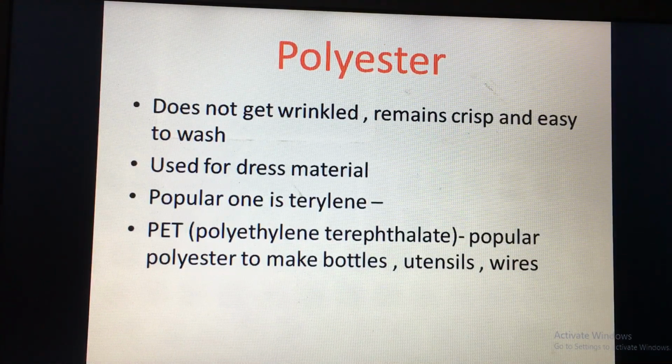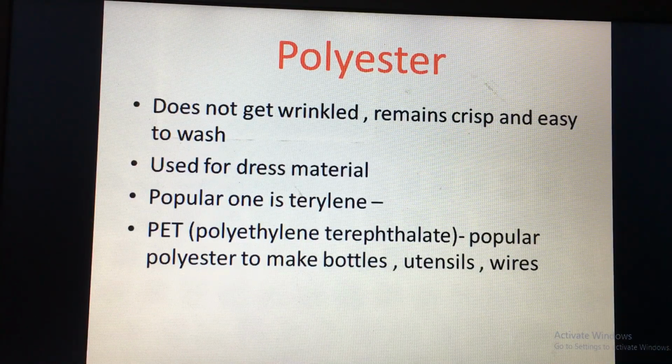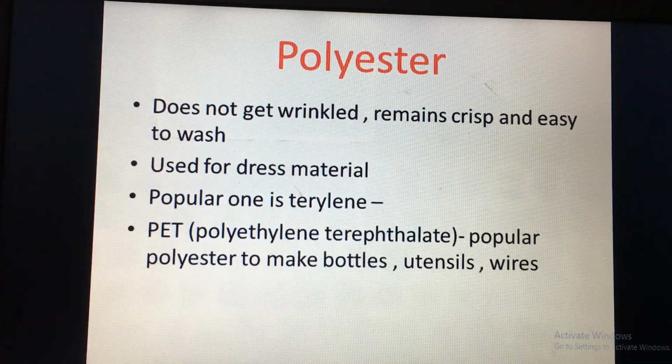As the name suggests, polycot means polyester plus cotton, and polywool means polyester plus wool. And then you have terrycot, that means terylene plus cotton. So these combine different materials to make dress materials. It does not wrinkle, remains crisp, is easy to wash, and does not absorb water.